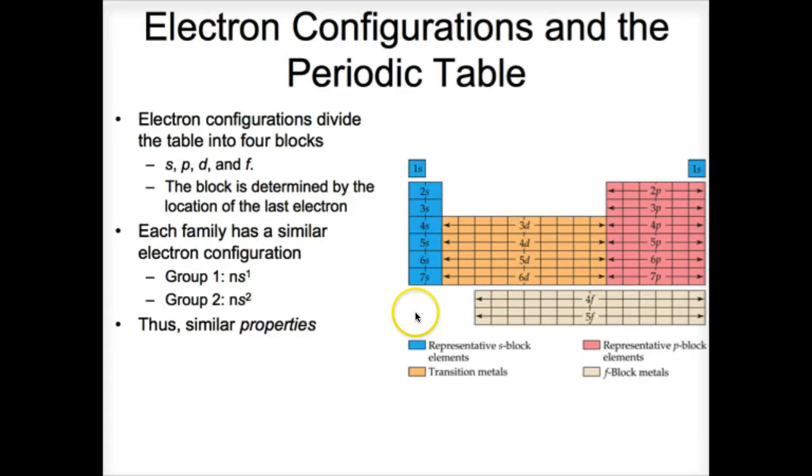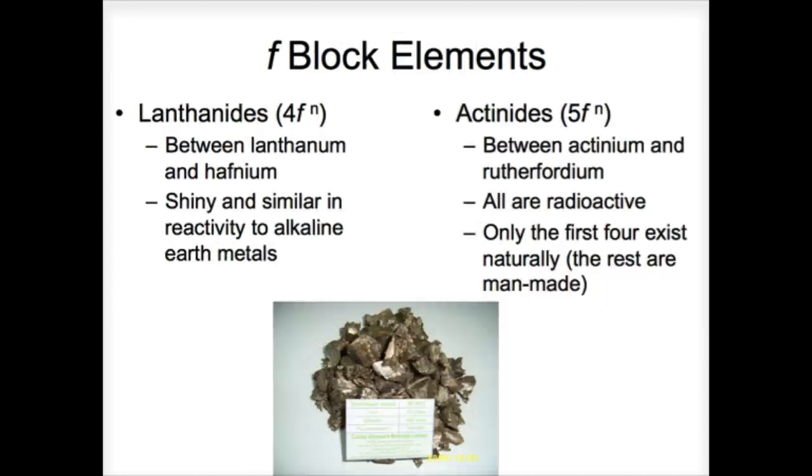Now the last group of the periodic table we're going to deal with is what's known as the F block elements, and that's these. And the main thing I expect you to know about the F block is two things. One, they're virtually interchangeable. If you've seen one F block element, you've pretty much seen all the F block elements. Second thing is that the actinides, which is the second row of the F block, the 5f, those are virtually all radioactive.